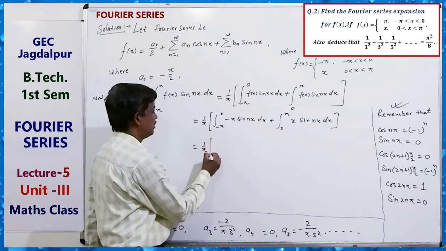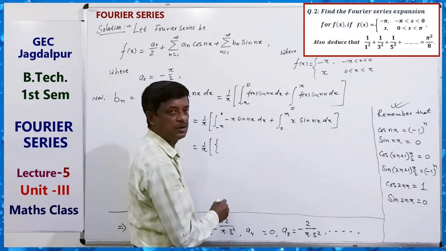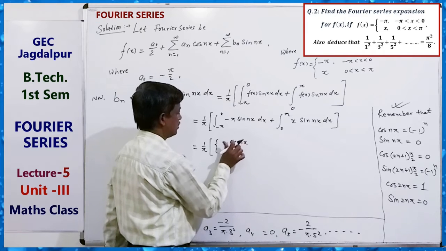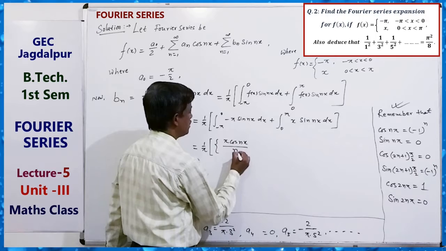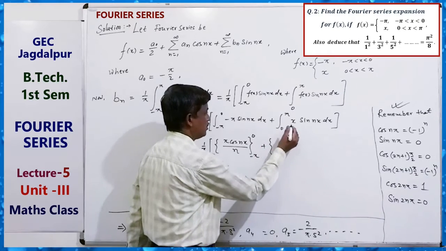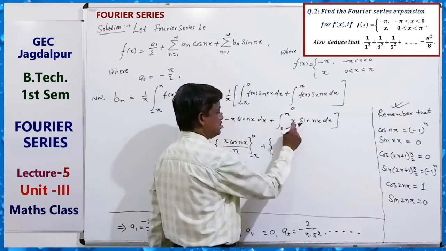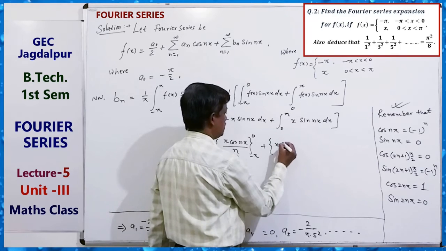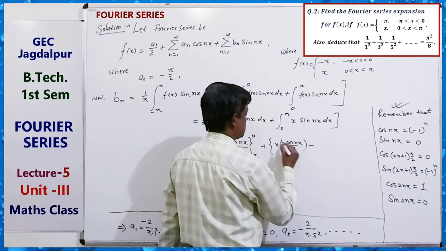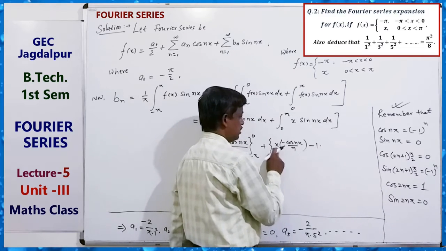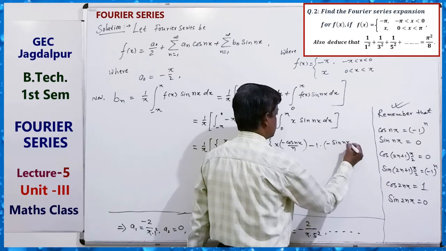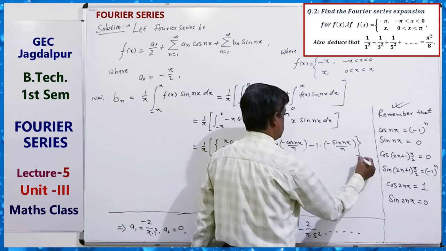1 by pi, its value will be: sin nx integration gives minus minus plus cos nx, so pi cos nx by n from minus pi to 0, plus here x is the first function and sin is the second, so minus cos nx by n, minus 1 into 1, and again integration, cos means sin, minus sin nx by n from 0 to pi.